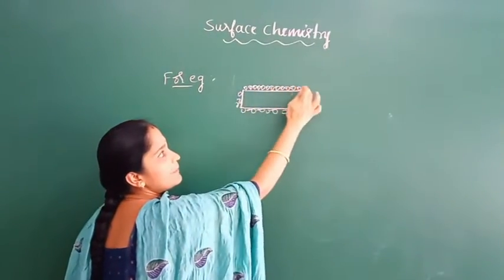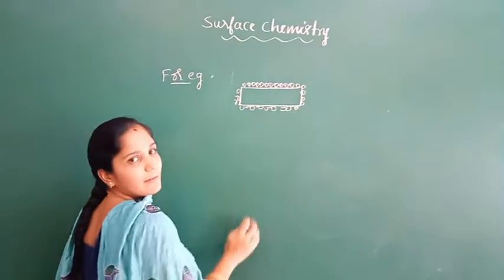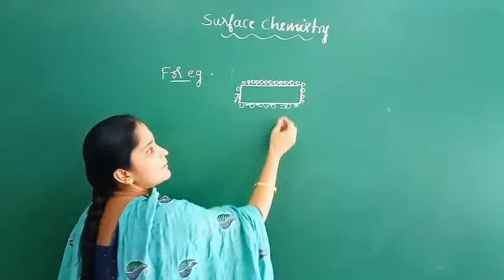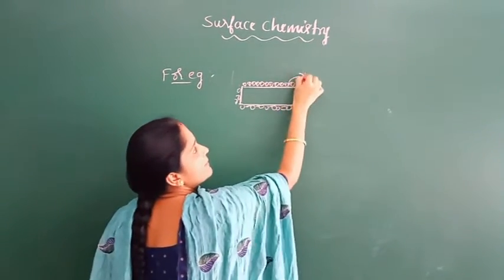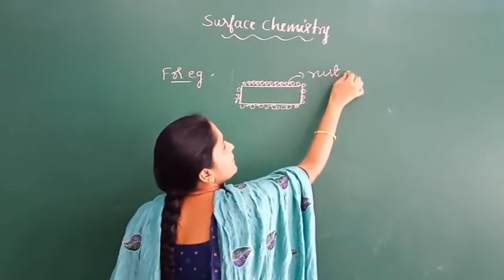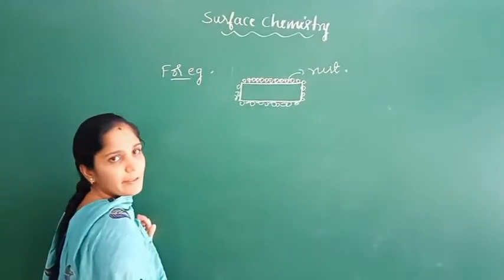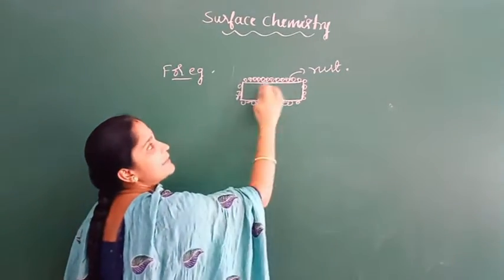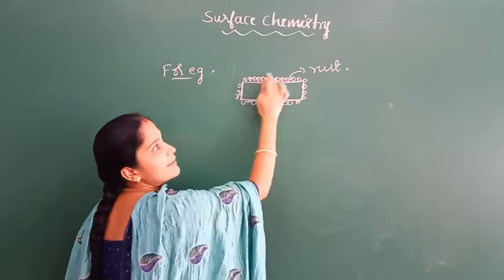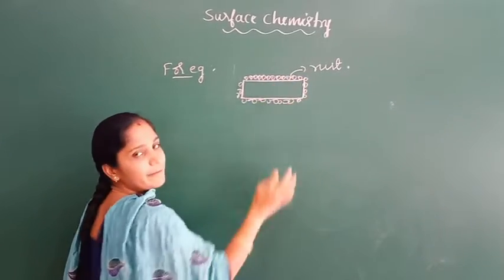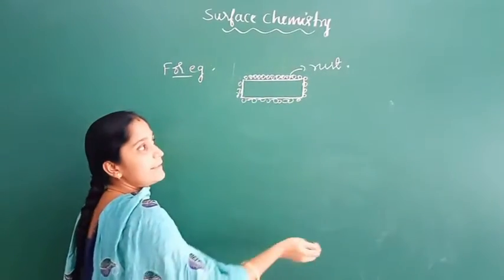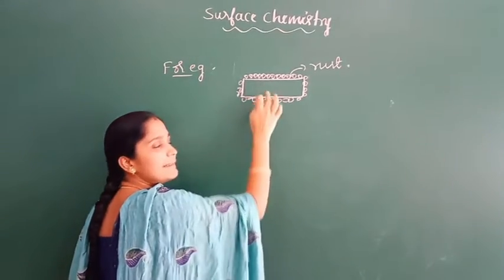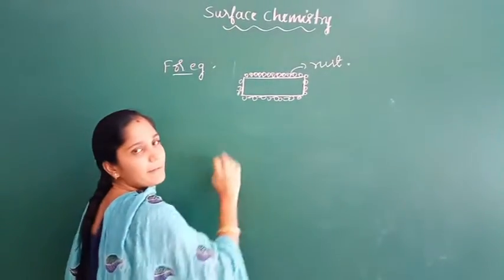Only particles are deposited on the surface of the iron rod. These particles are called rust. So this is surface chemistry, because the rust forms only on the surface of the iron rod, and the reaction has not taken place inside the rod.